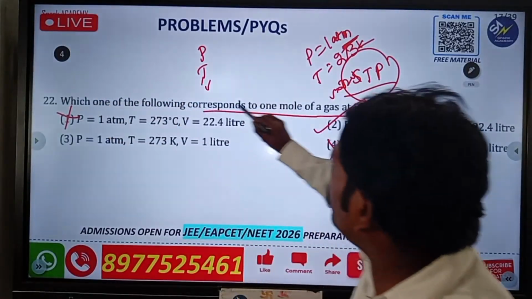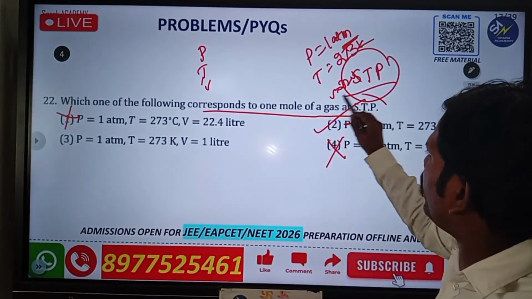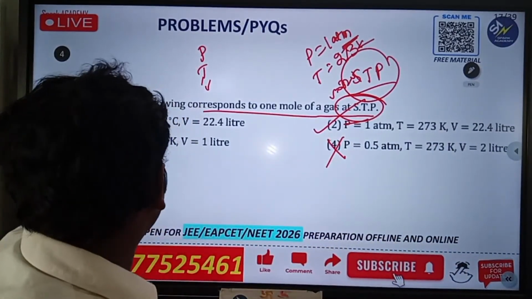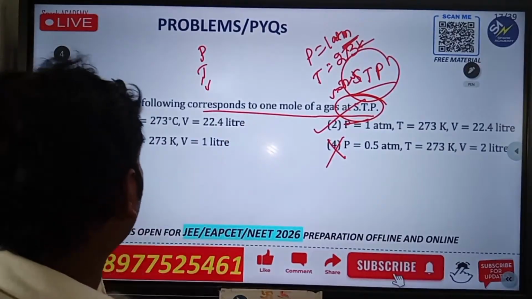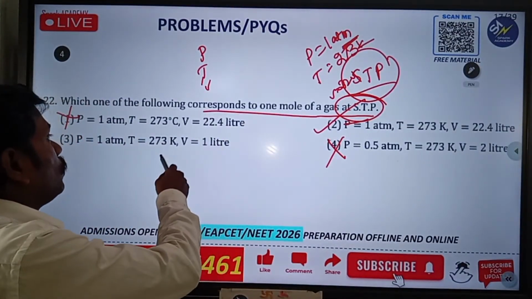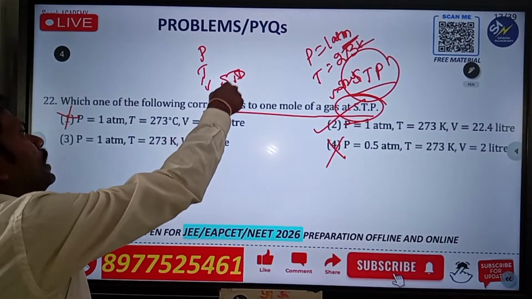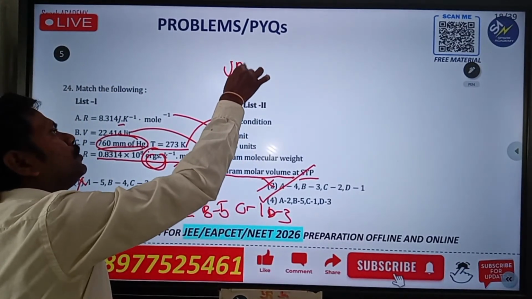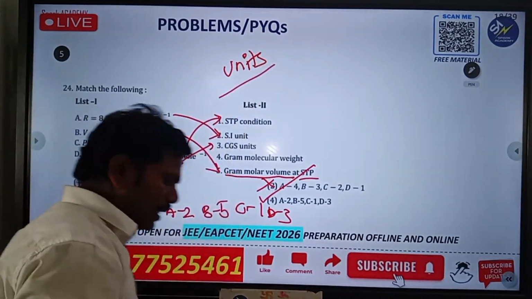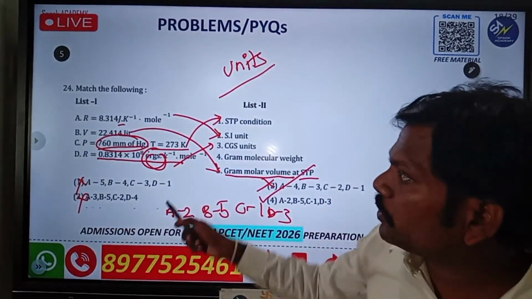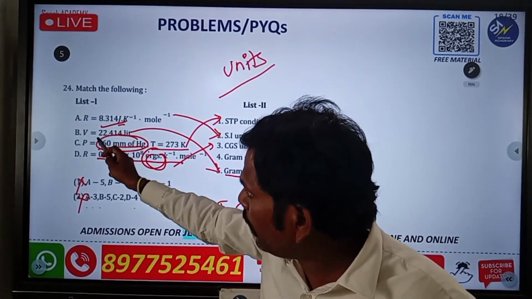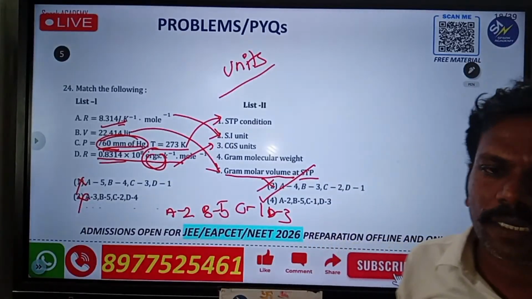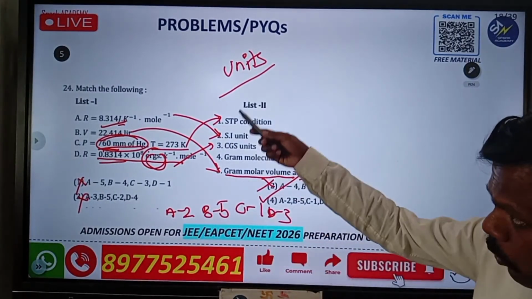Next one is about 1 mole of gas at STP. This is very, very important, and it is related to standard temperature and pressure conditions. This is the one that masters relating units. This question is about units, but look at the values here, they are very important. Every value is important. So when I am explaining any question, you should not observe only the answer, but how many values are there and how important they are.